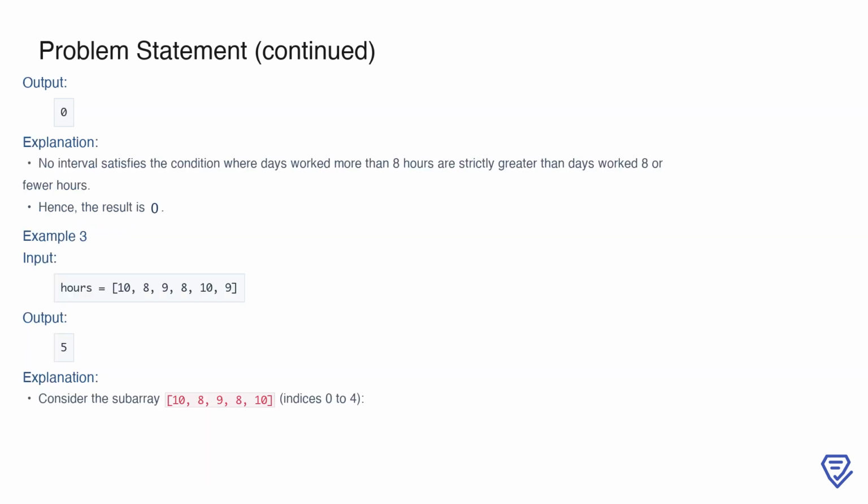Now, let's look at another example to highlight a different scenario. If the input is hours equals 6, 6, 6, the output is 0. This is because there isn't any interval where the number of days with more than 8 hours worked is strictly greater than the days with 8 or fewer hours. In this case, all the days in the array have hours worked that are 8 or less, so no intervals qualify as well-performing. Hence, the result is 0.